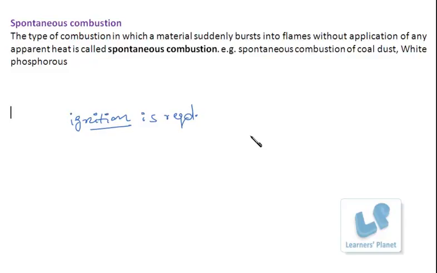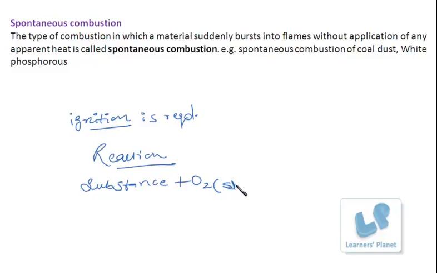Unless you light it or ignite it, combustion doesn't take place. So there is a certain minimum temperature at which the reaction between a substance and oxygen starts. Now that minimum temperature is called the ignition temperature.